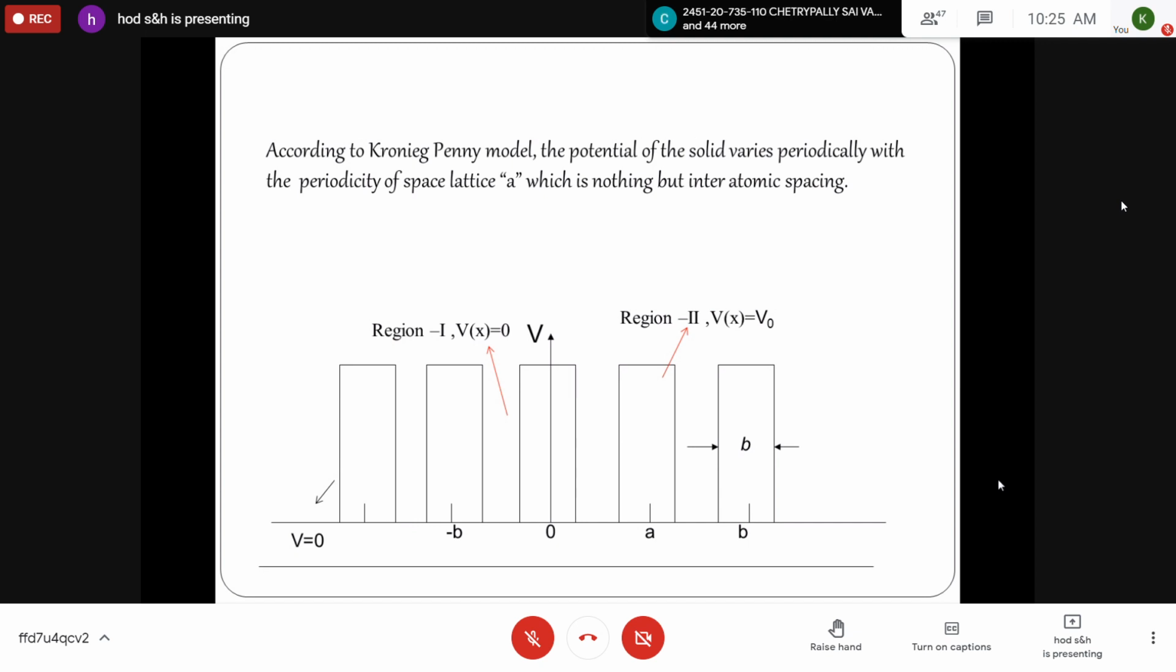Is it visible on the slide, students? Respond anybody? Yes, sir. Please take this diagram.